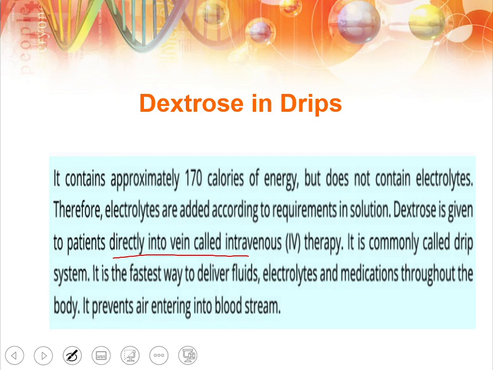The drip system is very common because it is the fastest way to deliver fluids into different parts of the body, and different types of medicines can also be given along with the dextrose drips. Another important use of this is that it prevents air from entering into the body. The drip system does not allow air to enter into the bloodstream, so the injection system is less used as compared to the drip system.